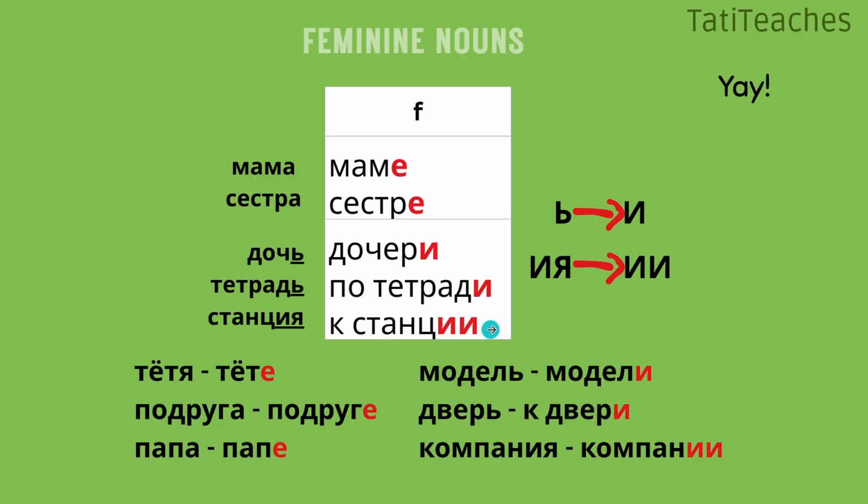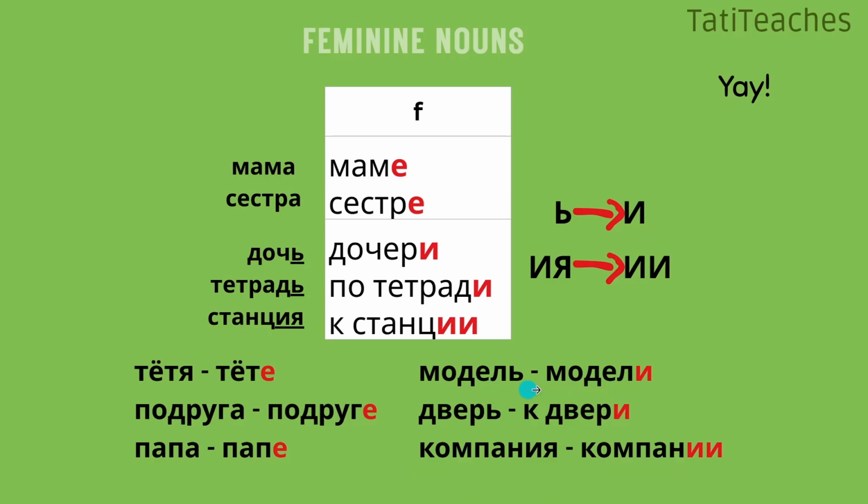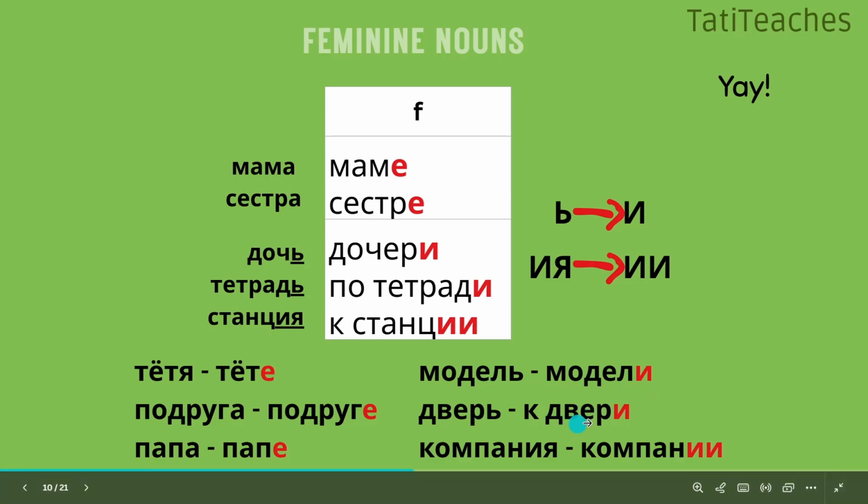It's actually the same ending as the prepositional case, if you know the prepositional case already. Станция к станции. So once again, most of the cases would be yeah, but soft sign will give you e and iya, e. Yeah, this expression might help you remembering that feminine nouns take a yeah. Let's look at 6 more examples here to practice a little bit. Тетя, тете, подруга, подруге, папа, папе, модель, модели, дверь, к двери, компания, компании.